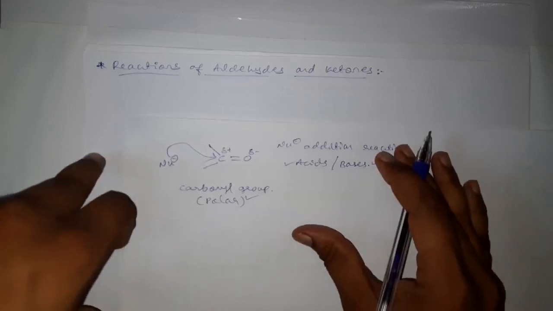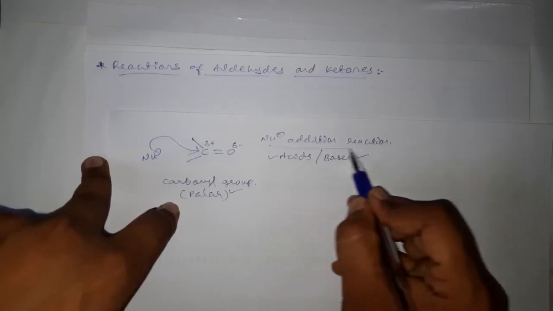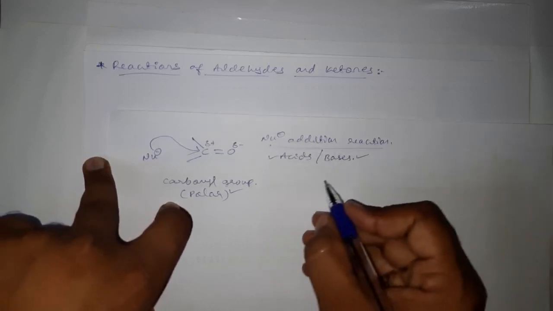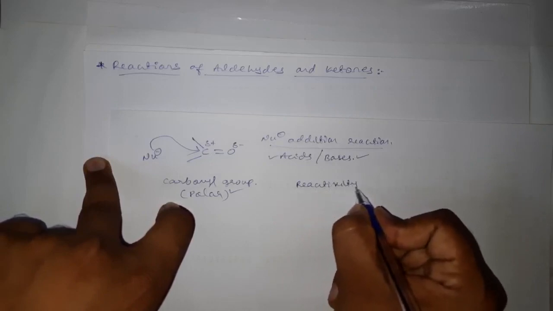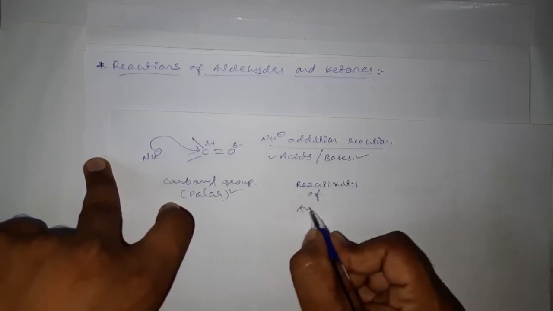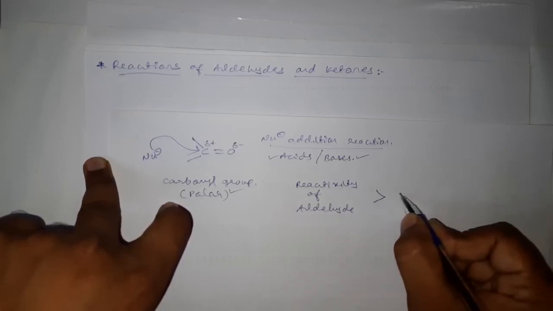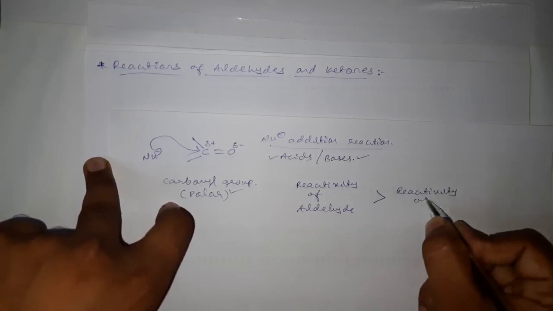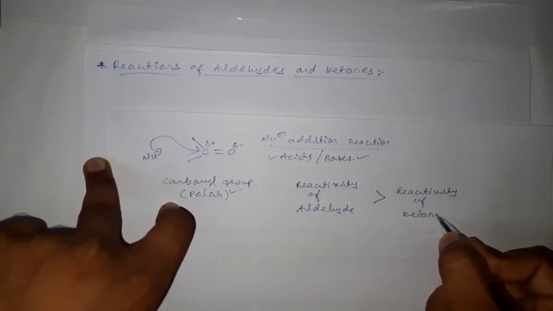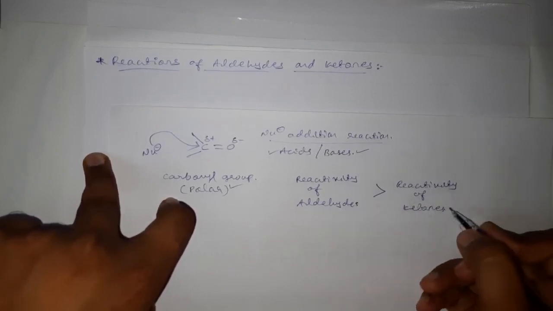And here one more point we have to discuss: in the nucleophilic addition reactions of aldehydes and ketones, the reactivity of aldehydes is greater than the reactivity of ketones.